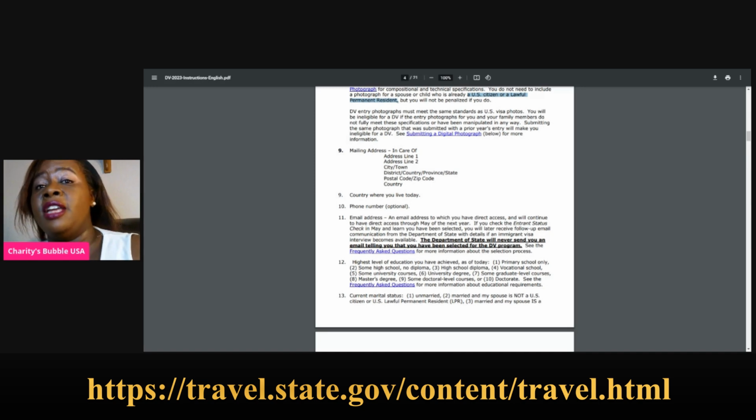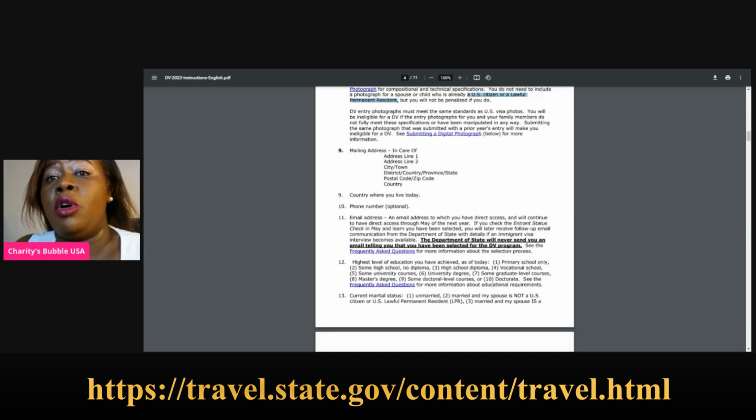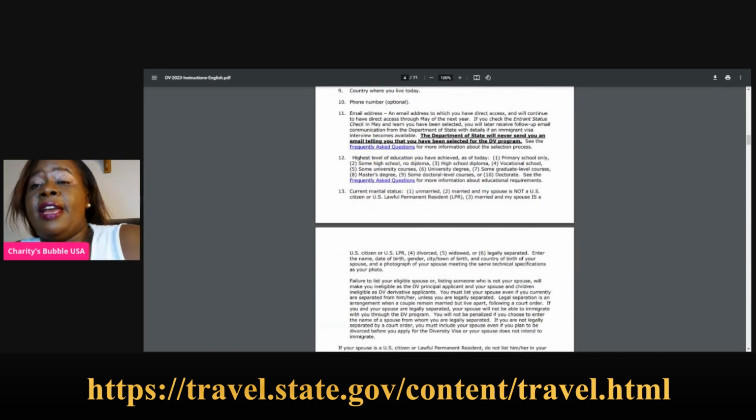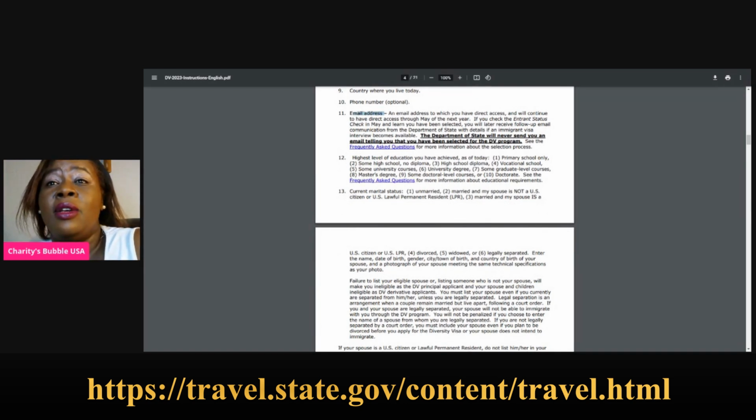Write down there. And then your phone number is optional. It is always very optional there. Then the email address, like I said, the email address which you have direct access to. The one that you can access anytime. It is not an email address that is for another person out there. You have to be able to access that email address, okay? And you will have that access throughout May the next year.